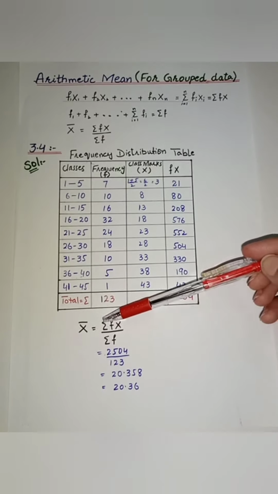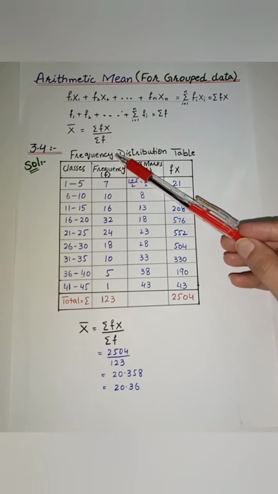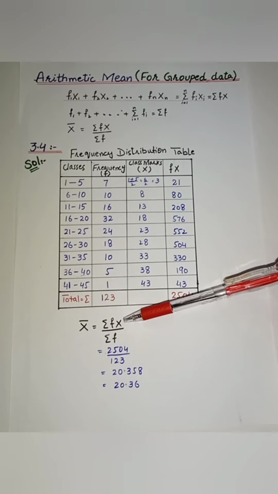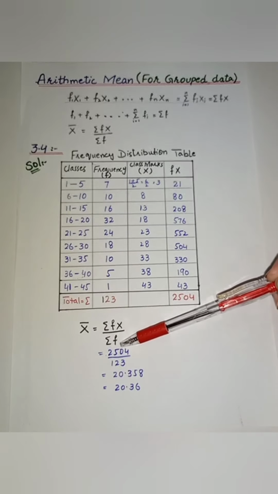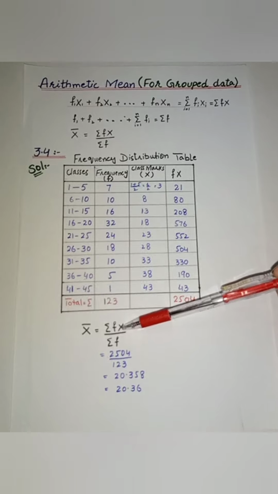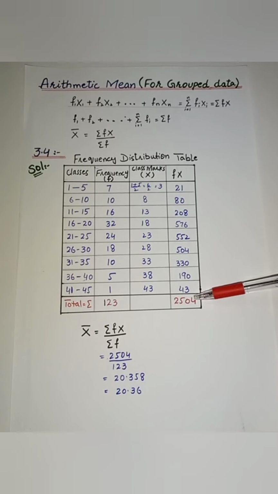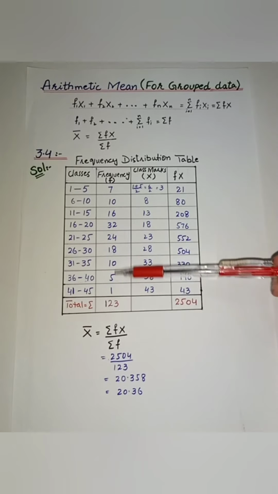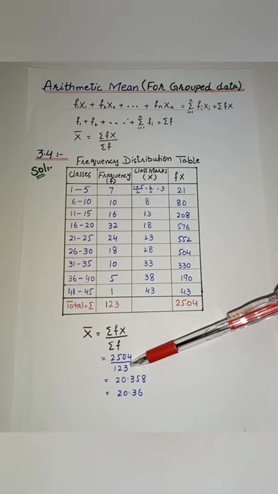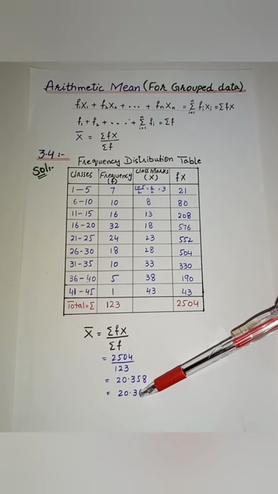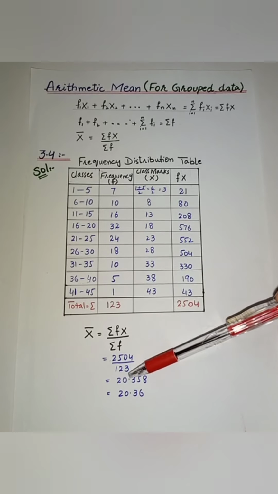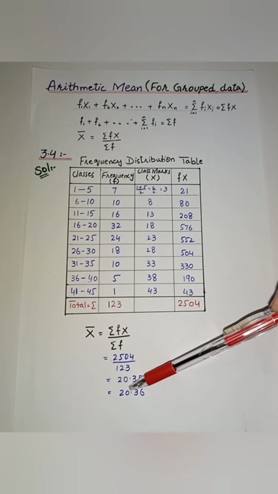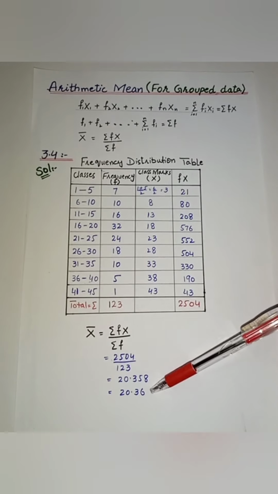Now we apply the formula for grouped data, that is x bar is equal to sum of fx divided by sum of f. We have sum of fx equal to 2504 divided by sum of f, which is 123, and we get finally 20.358, that is approximately equal to 20.36.